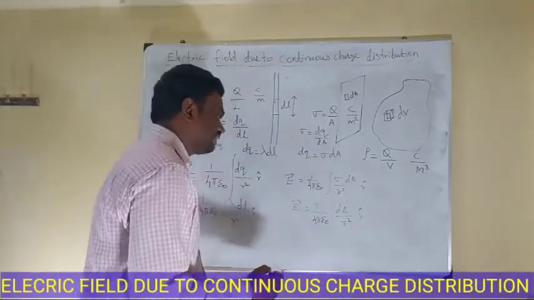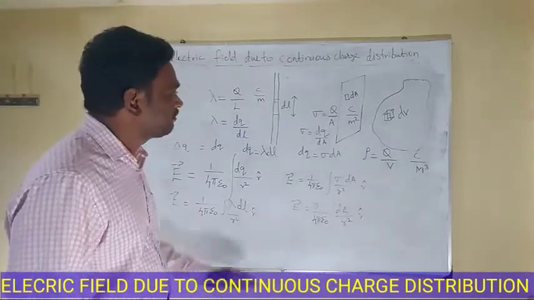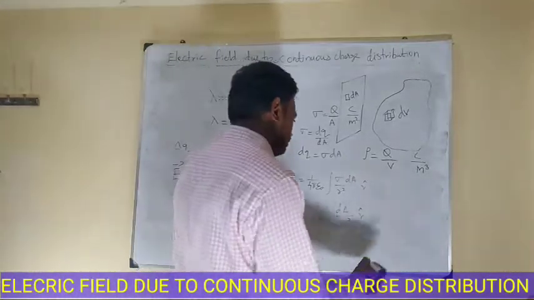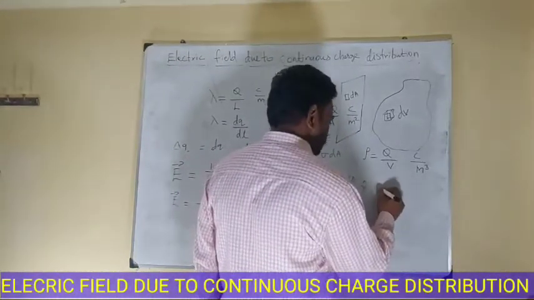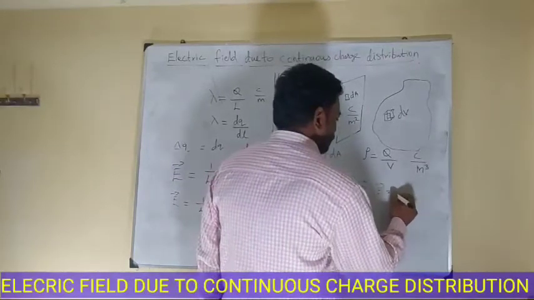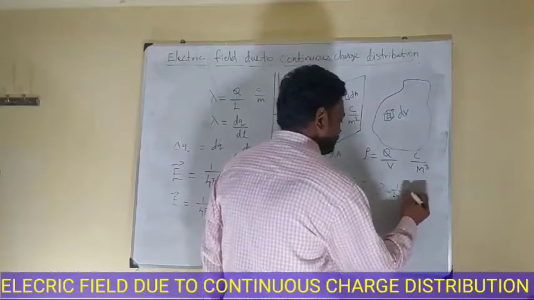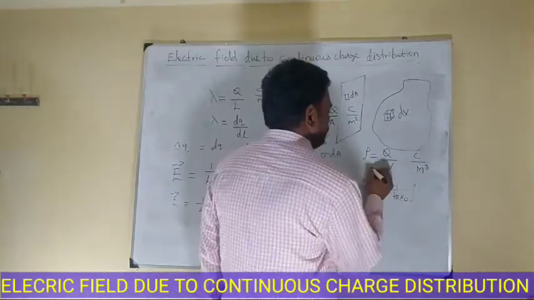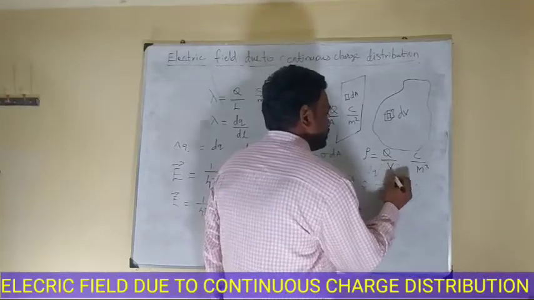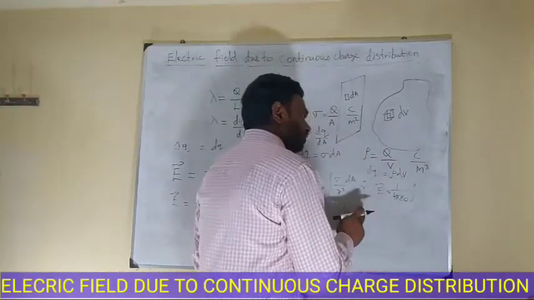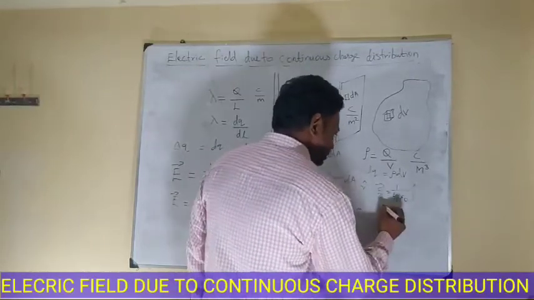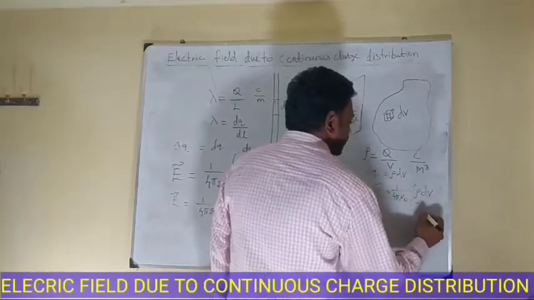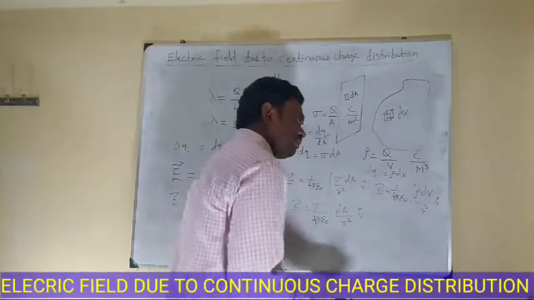So we can easily determine the electric field using integration techniques for surface charge density. Similarly, we can determine the electric field for volume charge density. E vector is equal to 1 by 4 pi epsilon naught integral of, instead of dq, rho dv by r square into r cap, since dq is equal to rho dv.